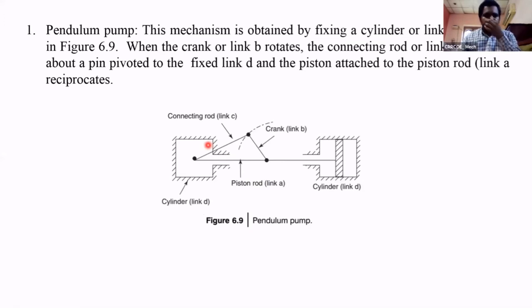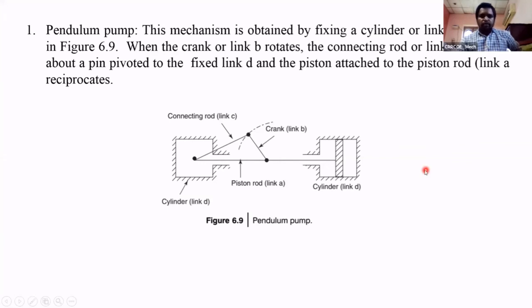Here in this mechanism, the cylinder is fixed and the crank is rotating. This is the best example. This is called pendulum pump. This crank is rotating, and this lever is oscillating. This causes the to and fro movement of the piston, and the to and fro motion of the piston causes the pumping action of the fluid. I mean, it sucks the fluid and compresses the fluid.